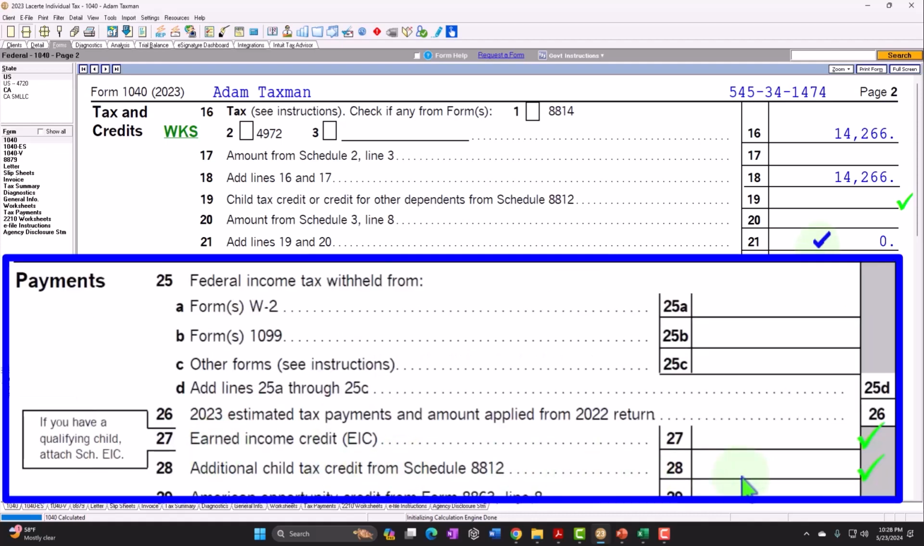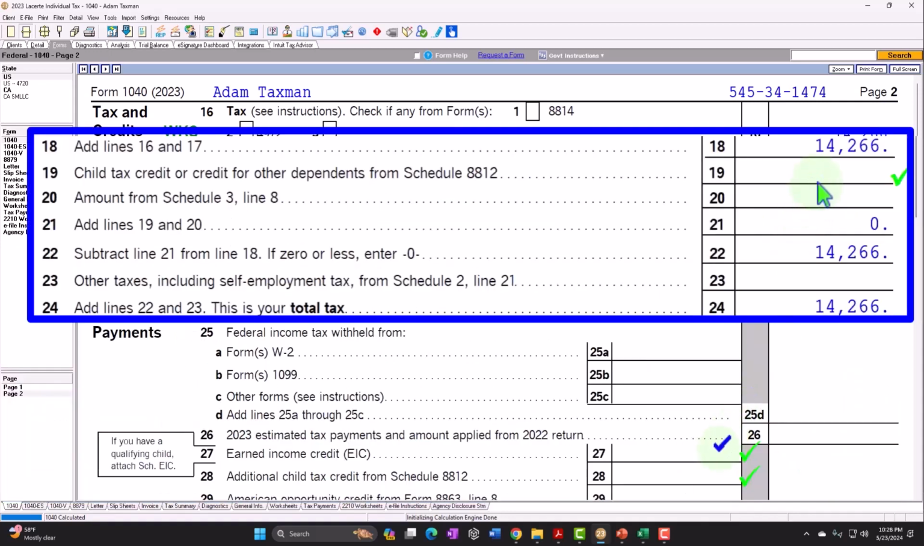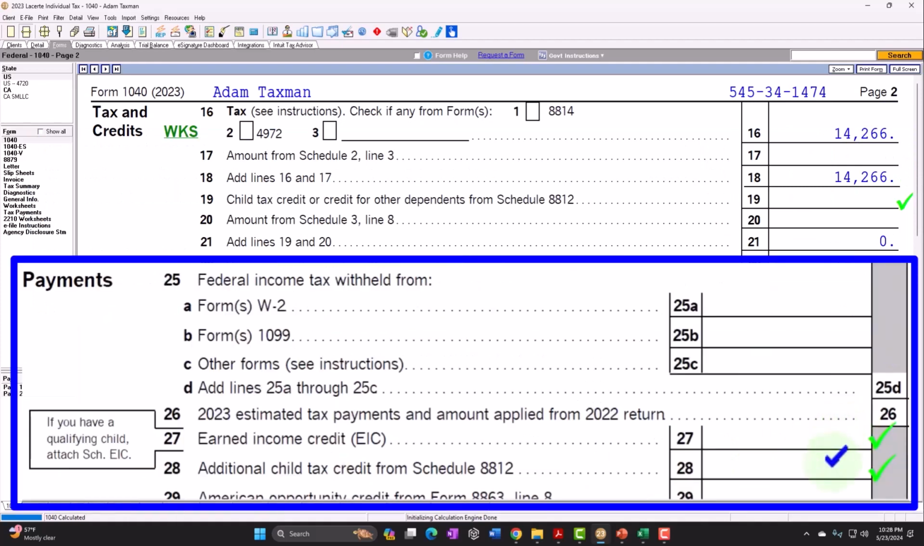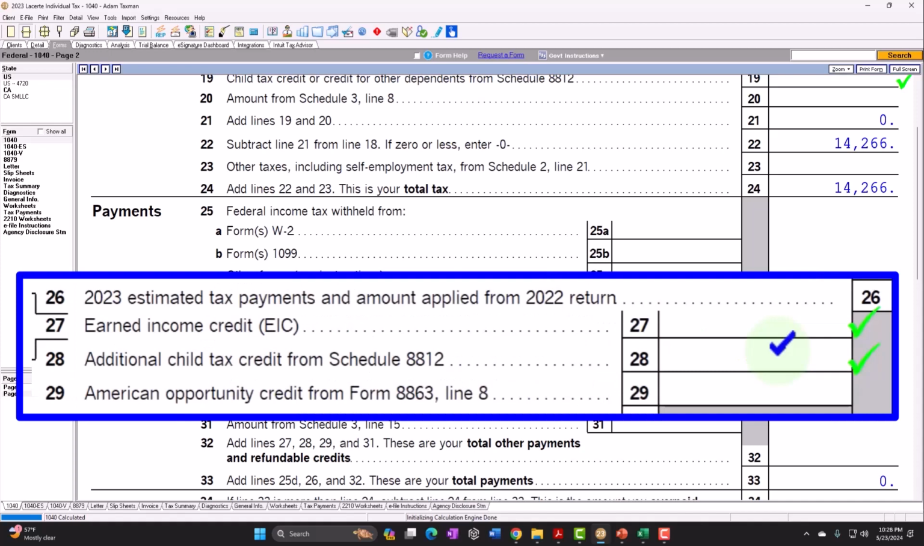Now notice I put some green check marks next to the child tax credit here, the child tax credit down here, and the Earned Income Tax Credit. That's because oftentimes these two things are kind of linked together. The additional child tax credit as well as the Earned Income Tax Credit are the credits that are typically in the payments section due to the fact that they have a refundable component to them.